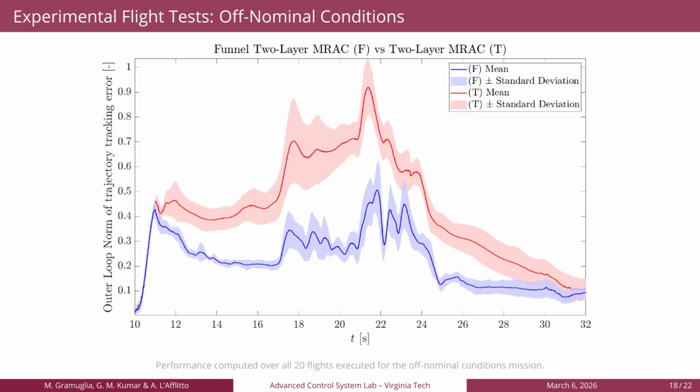Here is the plot of the norm of the trajectory tracking error versus time. We computed the mean and standard deviation for the 10 flights of each controller. From the plot, it emerges how, in off-nominal conditions, the proposed controller outperforms its classical counterpart.